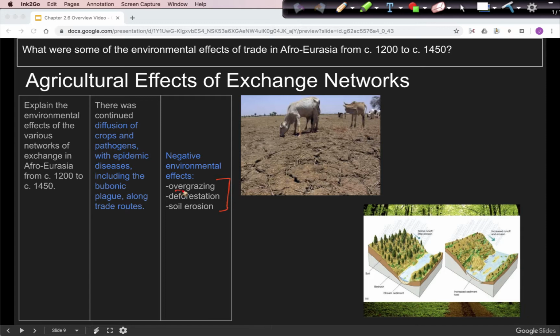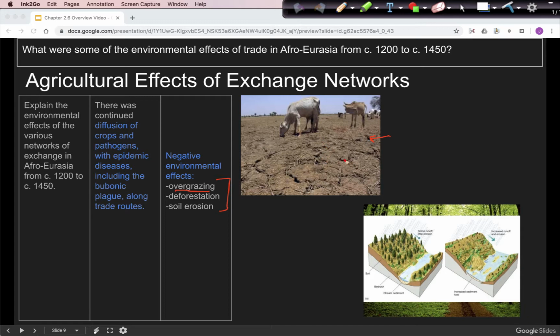You might remember that Zimbabwe was an example of overgrazing. So this picture is showing the effects of grazing on the landscape. And as the grasses disappear, obviously your cattle cannot eat anything, and so you lose your food source. And it also creates environmental damage, which is related to deforestation.